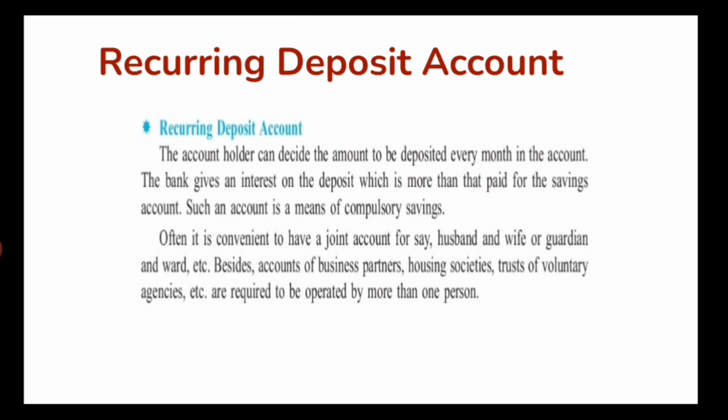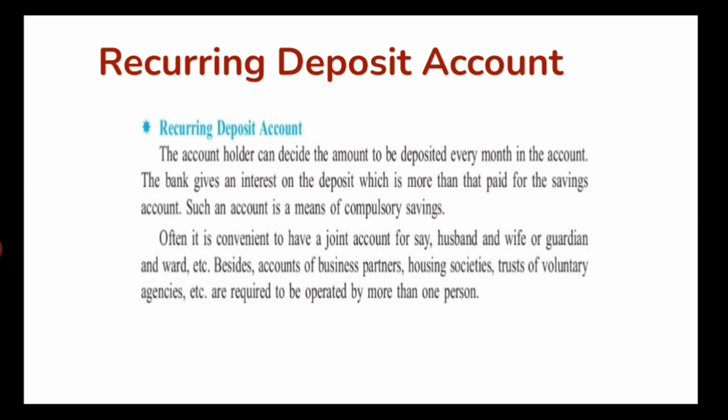Often it is convenient to have a joint account, for say husband and wife. If these two people together open a joint RD account, that is very convenient, or guardian and ward, etc. Besides, accounts of business partners, housing societies, trusts of voluntary agencies, etc. are required to be operated by more than one person.